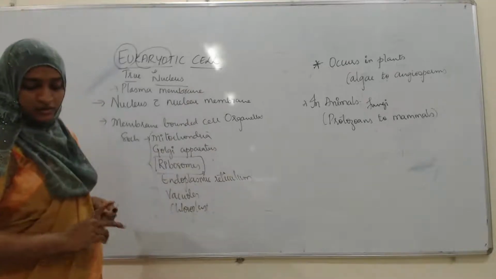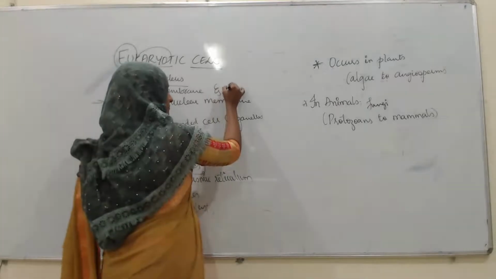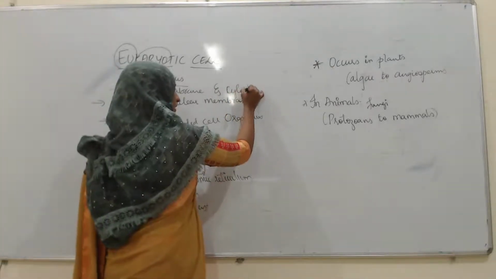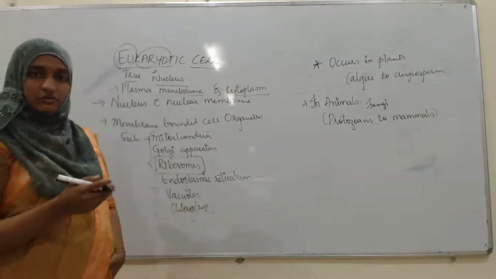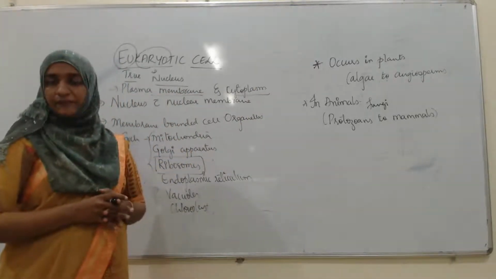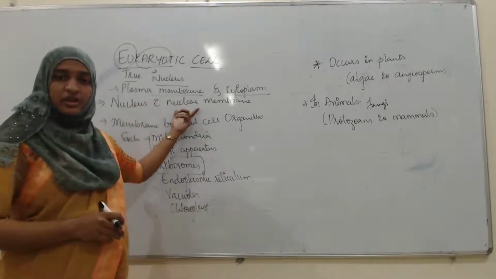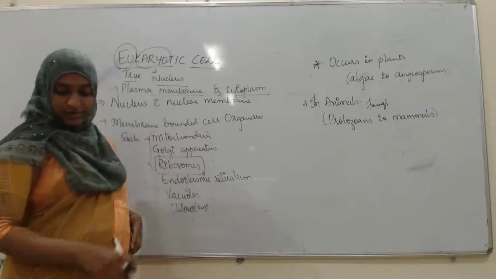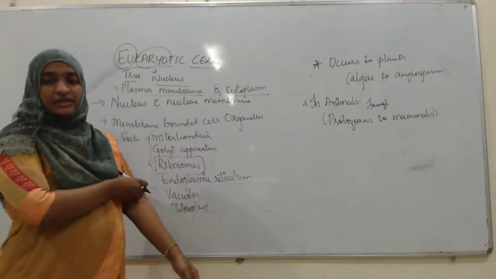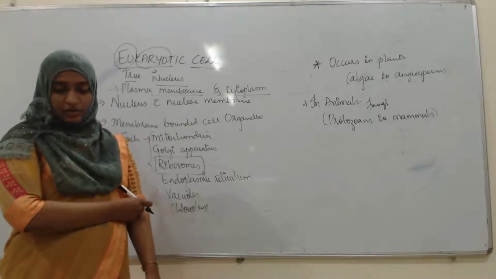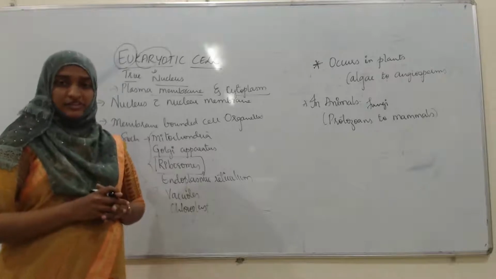Plasma membrane and cytoplasm are the two important components of the eukaryotic cell. Except this, there is the presence of nucleus with nuclear membrane and other membrane bound cell organelles. Here the nuclear contents such as the DNA, RNA, nucleoproteins and nucleolus remain separated from the cytoplasm.